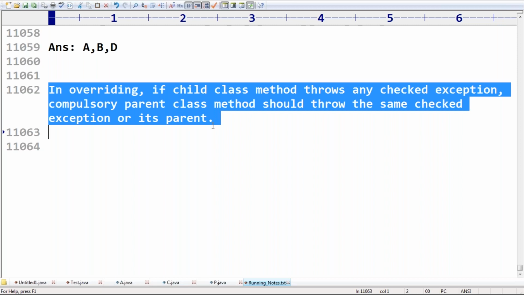So the child class method's throws clause is applicable to either the parent class's checked exception or its child classes, right? Any doubt about this line? Don't get confused. If you have any confusion, please let me know. Friends, can you please confirm?